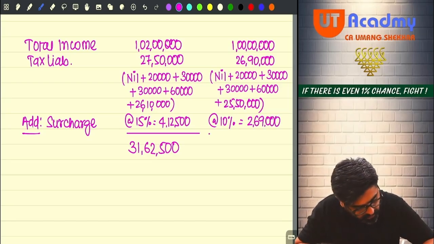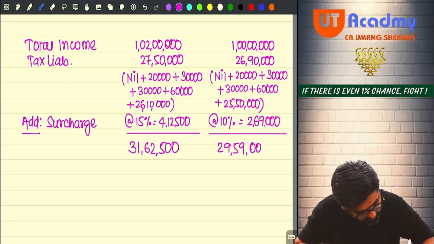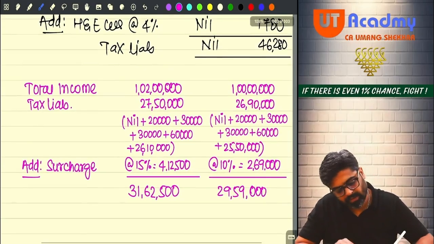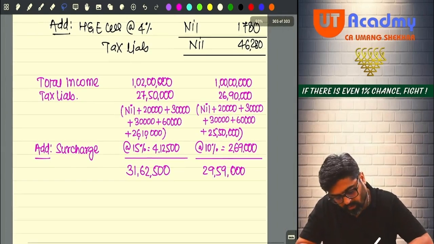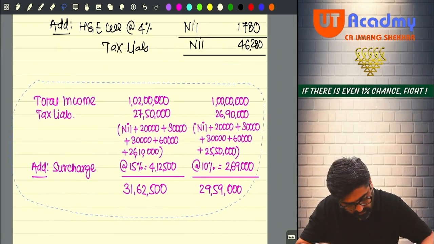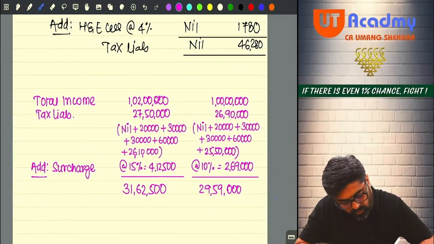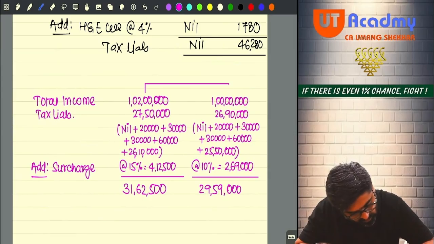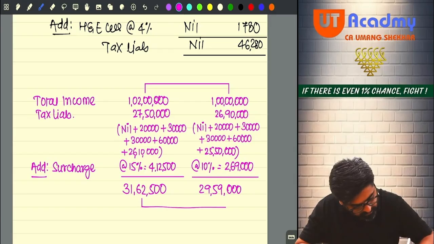Okay. Now if you total, you are going to get 29 lakh 59,000. Okay. Please pay attention. Is your total income increasing? Yes. Over and above 1 crore, it is going over and above 1 crore. So there is an increase in your total income. And there is an increase in your tax liability also.